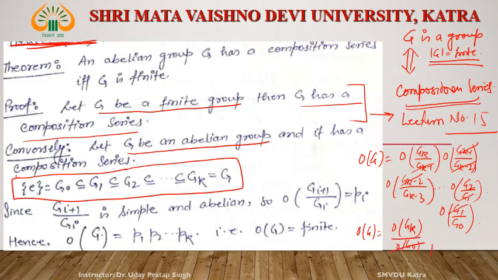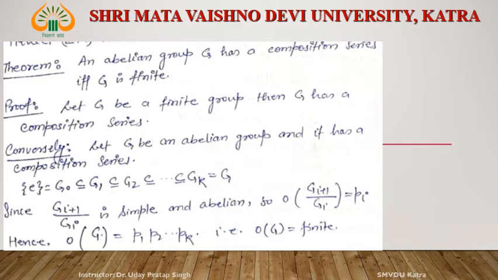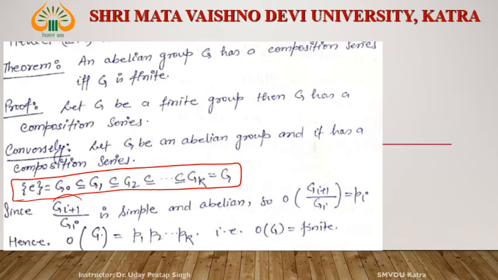What is the order of G0? 1. What is the order of Gk? See this thing. This is the composition series of G. Then what is Gi plus 1 upon Gi? By definition of composition series, this is simple. Simple means what? If it is simple, and G is abelian, then it ensures that the order of Gi plus 1 by Gi is a prime number. This is Pi. This is a prime number.